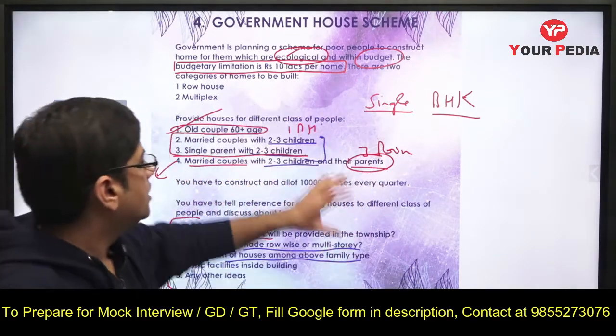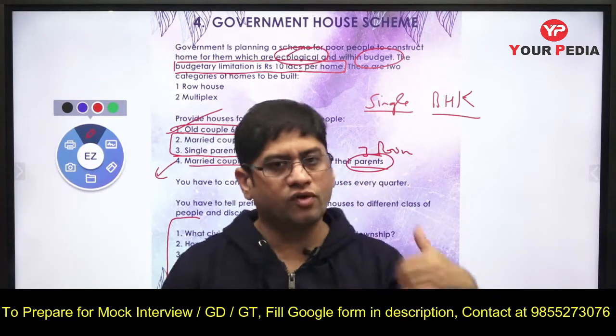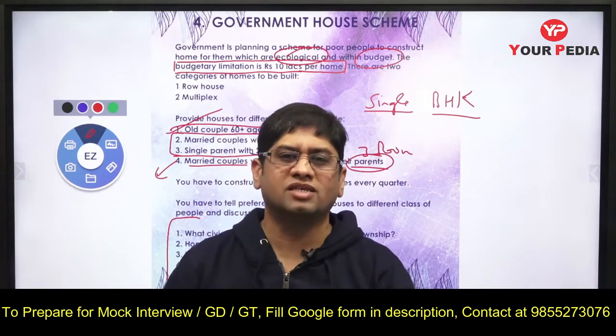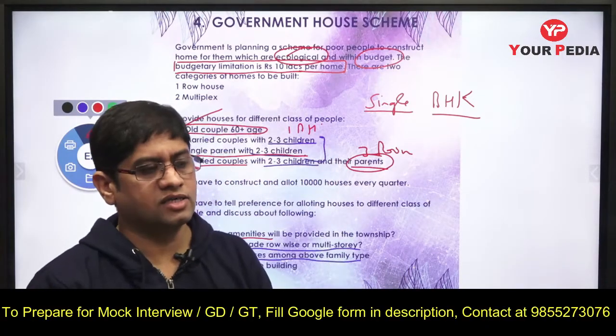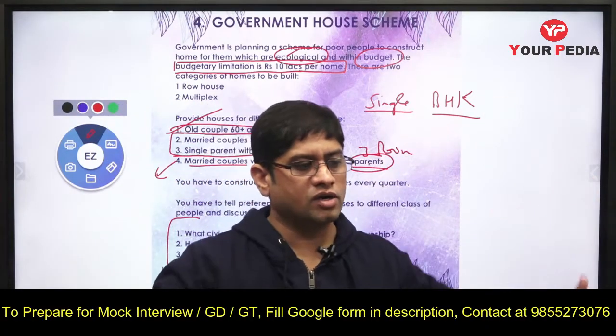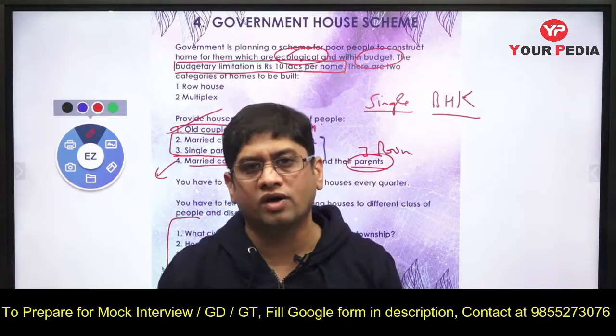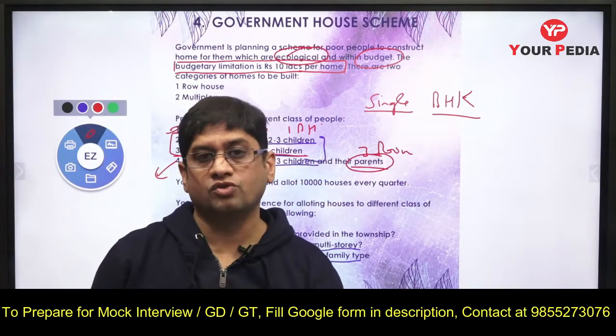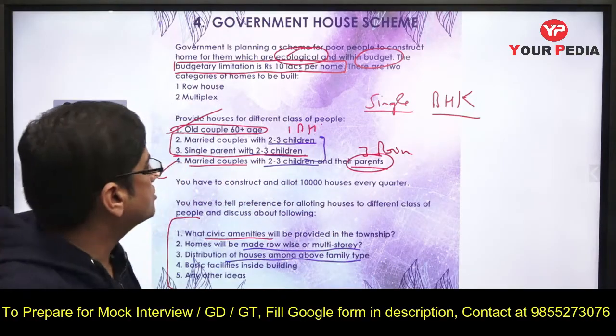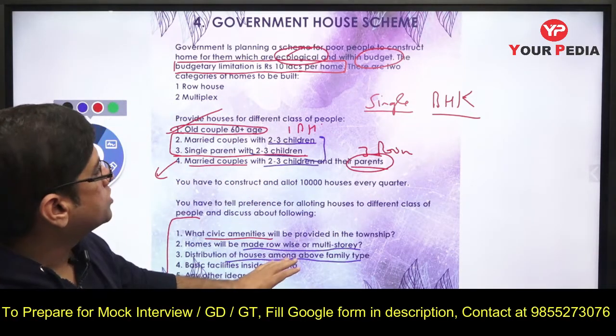And one thing will be, the majority of people who will be going for work should find the work area nearby. So they are not to travel, let's say, from the city 10 kilometers, where you are making this township. It is not going to work, because it will be far away from the town and they will not be in a position to travel. So you need to keep those constraints in your mind. That is how it is to be done.